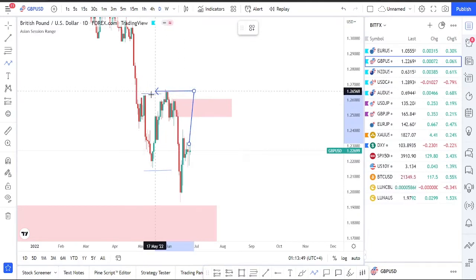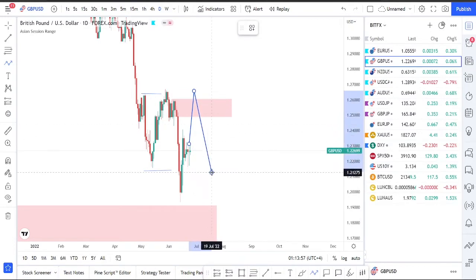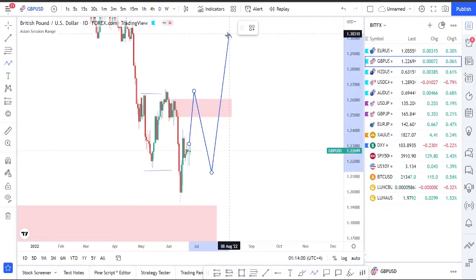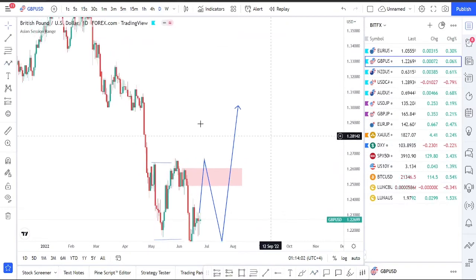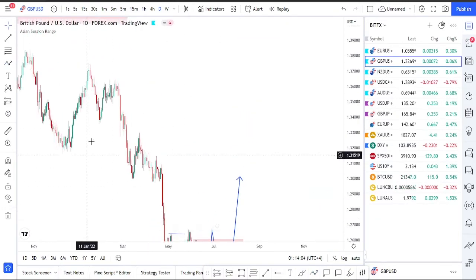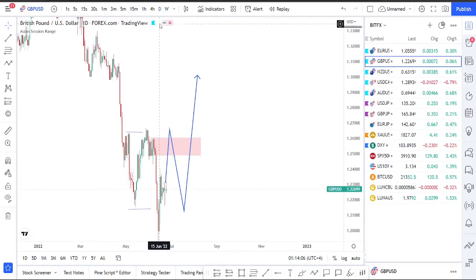So it's technically like double manipulation right here, right? Once it makes another high, we can expect the market to come down into these areas and then continue up, filling up all these imbalances and going up on the top for the long term.